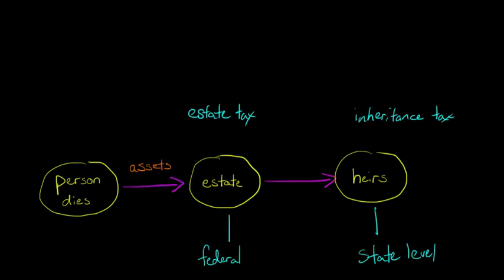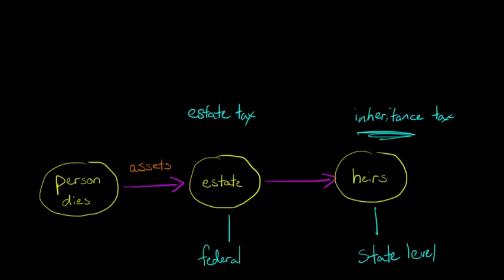But just know that the estate tax is imposed on the estate, and the estate would have to pay out those taxes and so forth. But then once the heirs get the property, whatever it is that's been inherited, that's going to be what's covered by this inheritance tax. Now, this will be calculated differently depending on what state we're talking about. And again, most states don't even have an inheritance tax, but those that do, it'll be different. It depends on where you live.